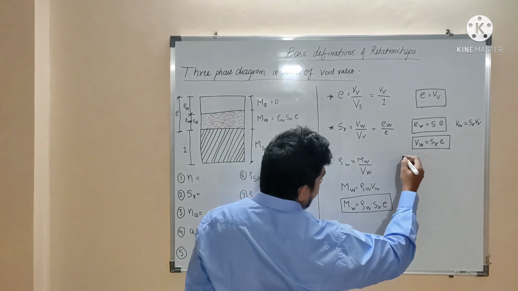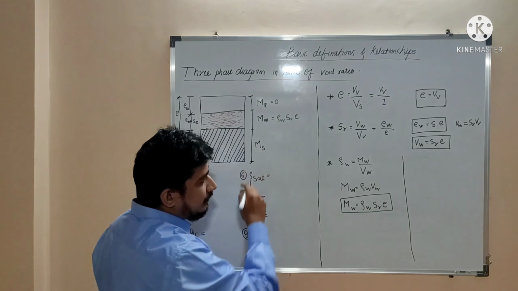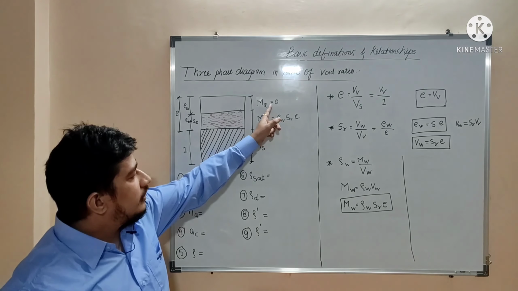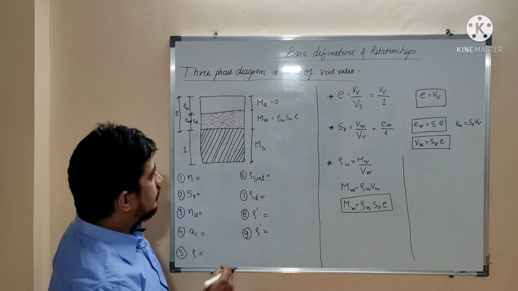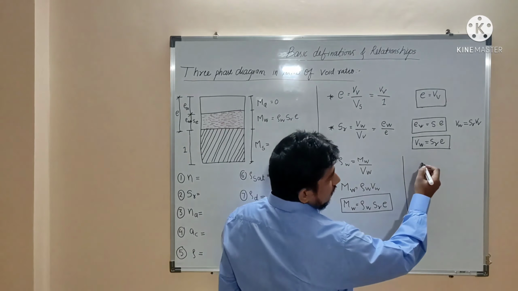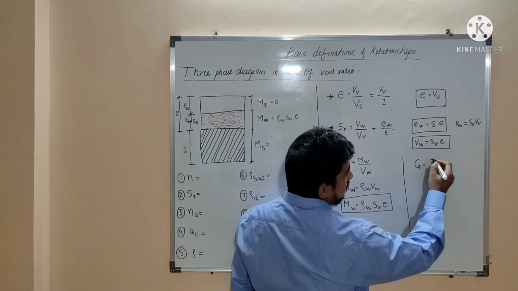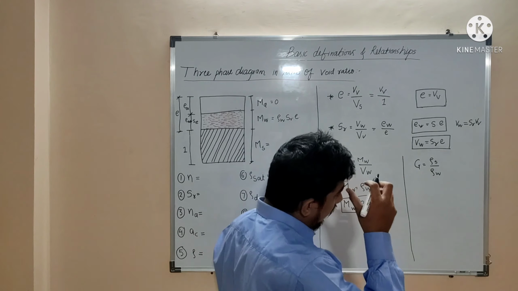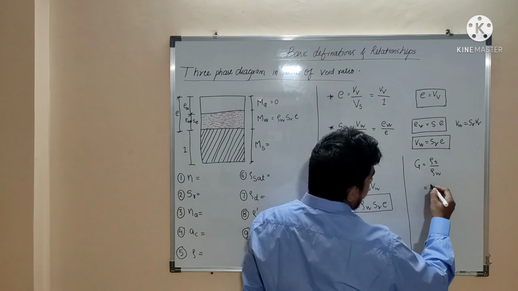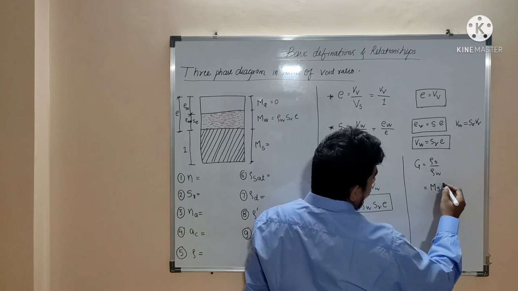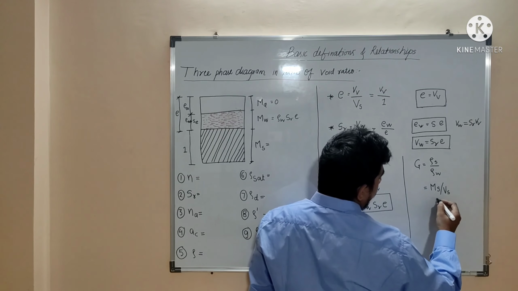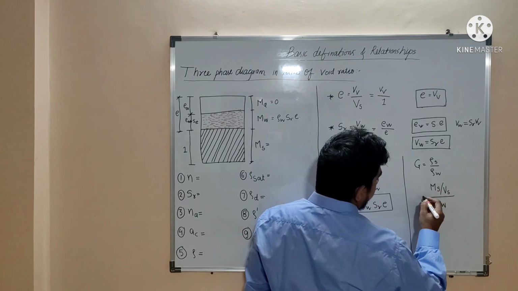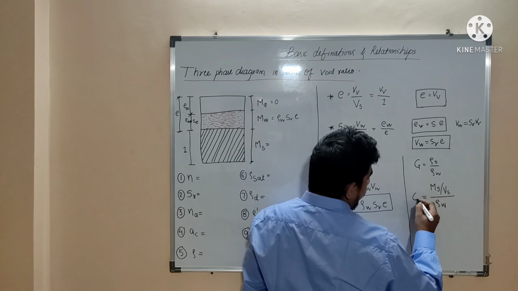Next is Ms. Okay, we have expressed mass of water in terms of void ratio. Mass of air is negligible, so that's why it is considered as 0. Now we want to express Ms. G is equal to rho s divided by rho w. It is known to us. Okay, so rho s is nothing but Ms by Vs, divided by rho w. Okay, that is nothing but the formula for G.